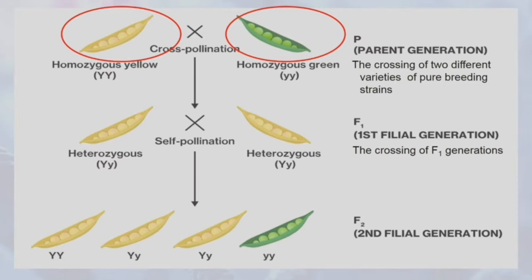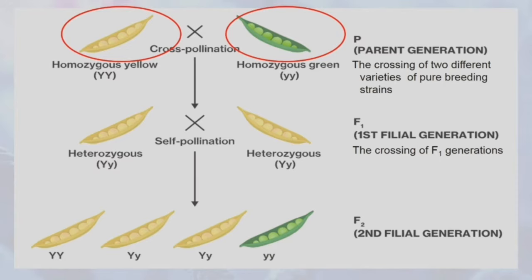So, meron tayo dito dalawang pure breed plant or parent plant na homozygous yellow and homozygous green. Kung mapapansin ninyo, homo means one or same, pero kung titingnan ninyo yung dalawang parent plant, magkaiba sila in terms of color.